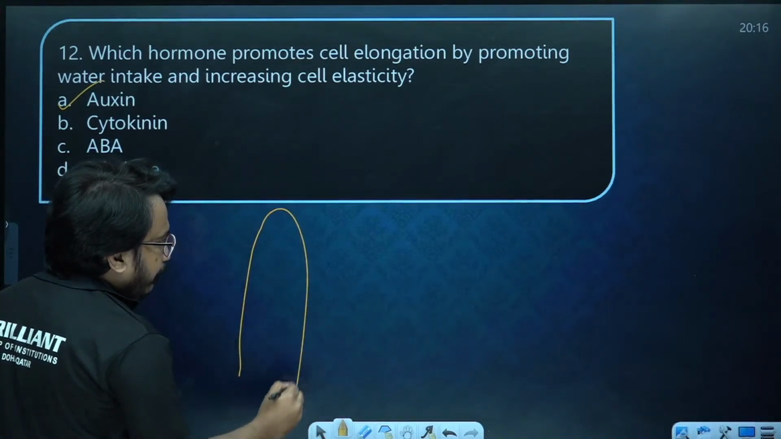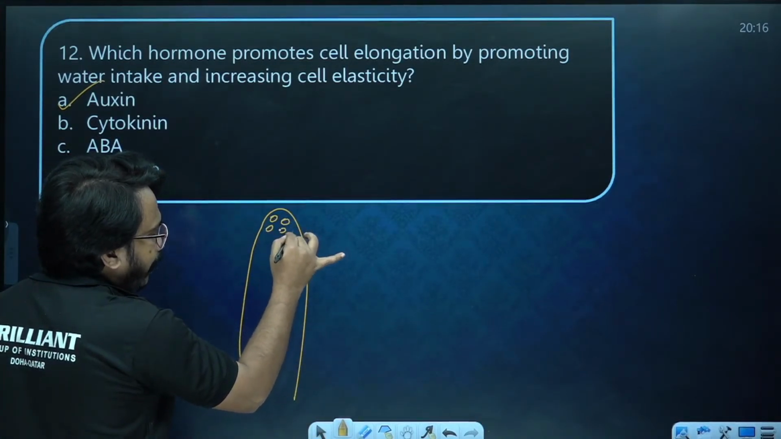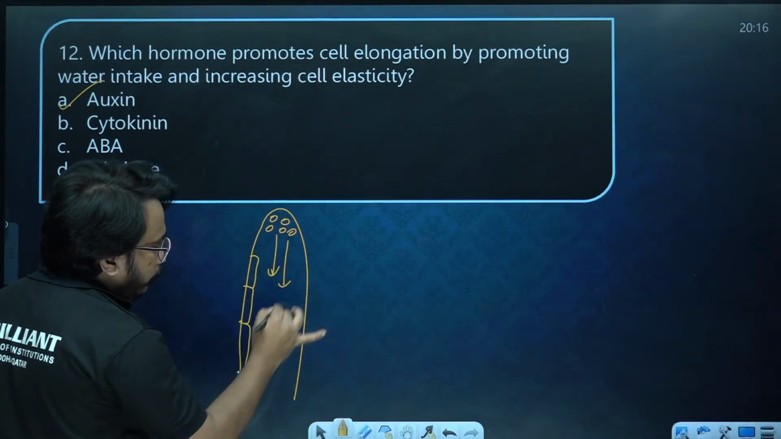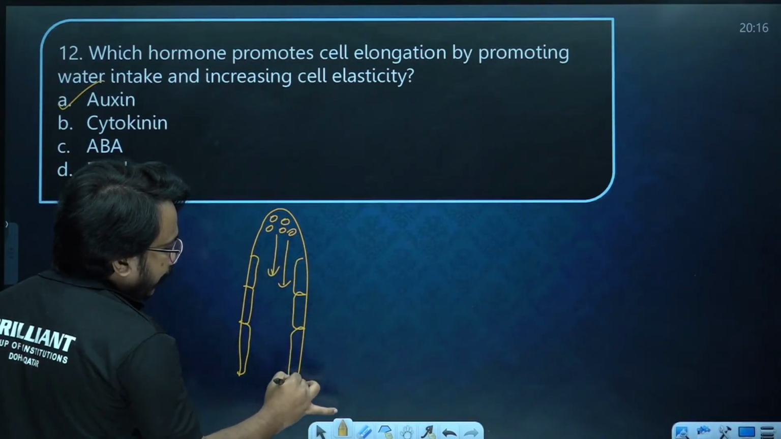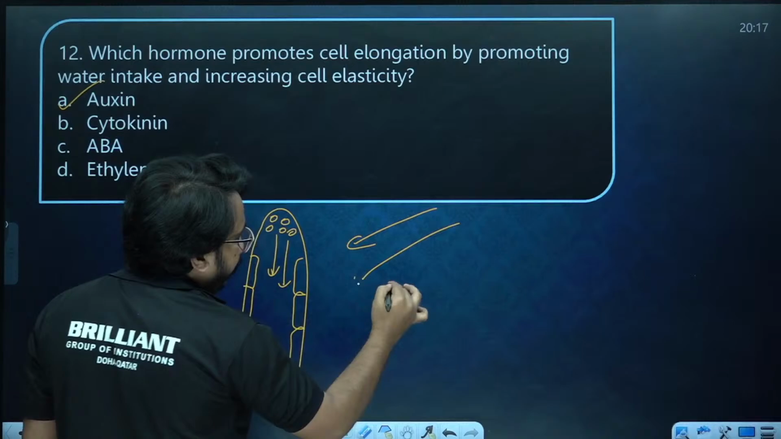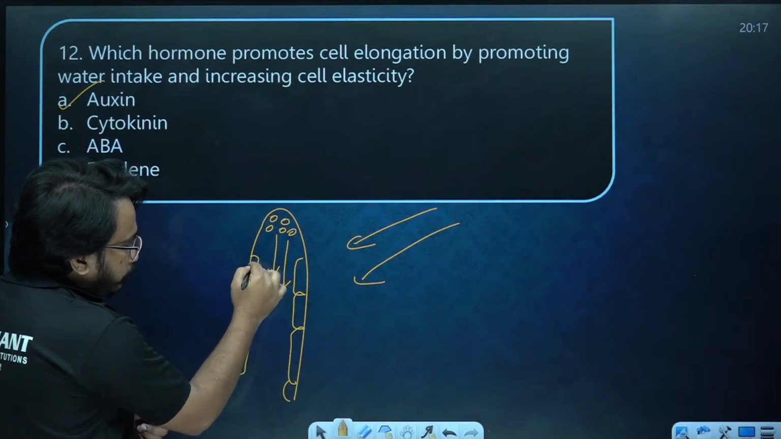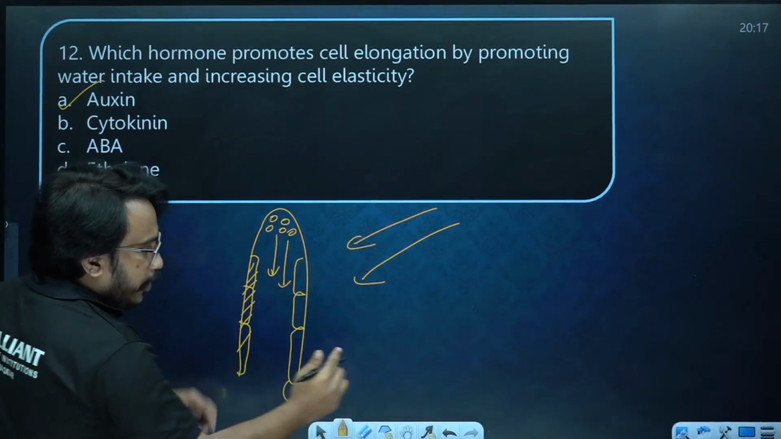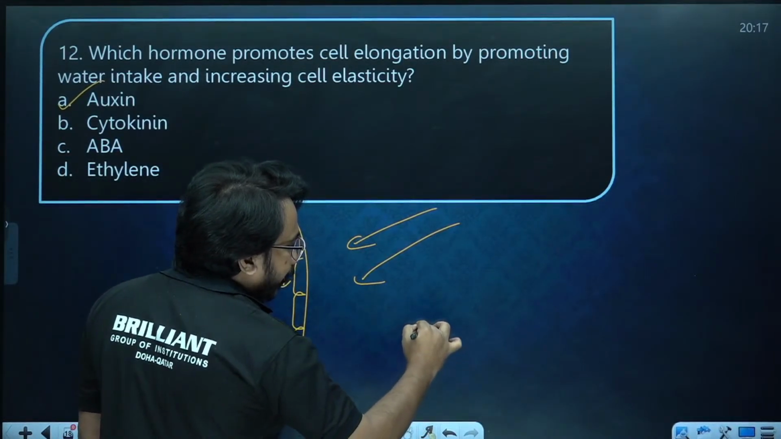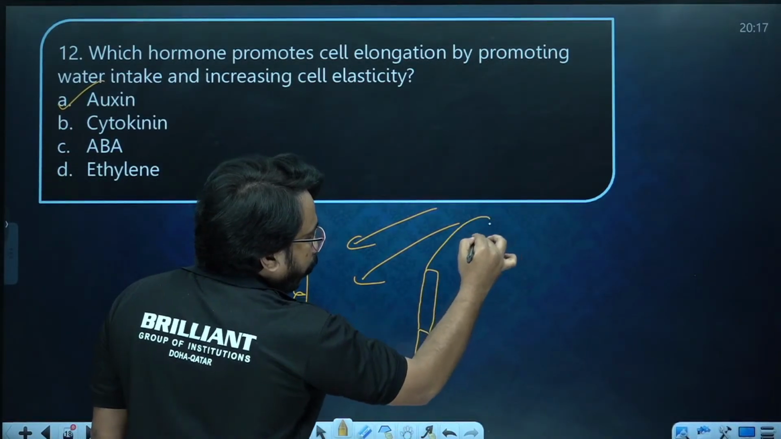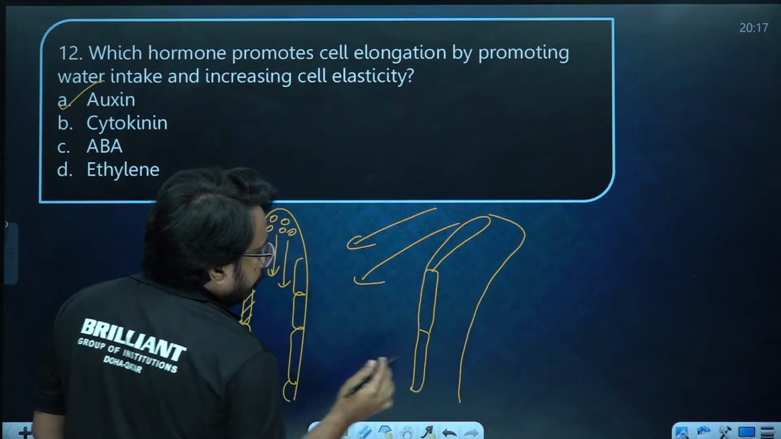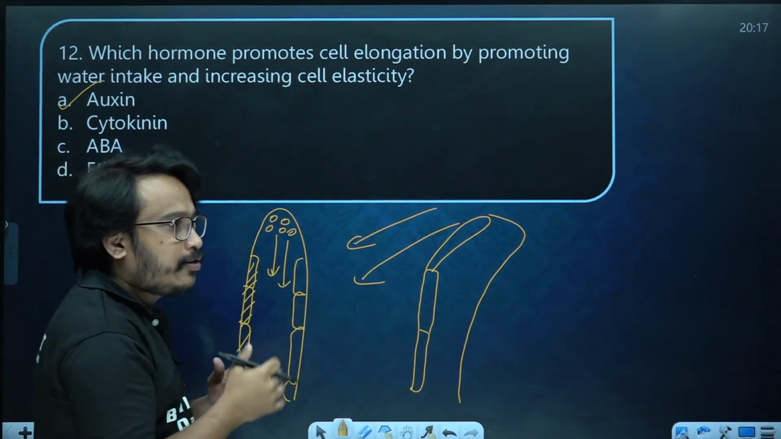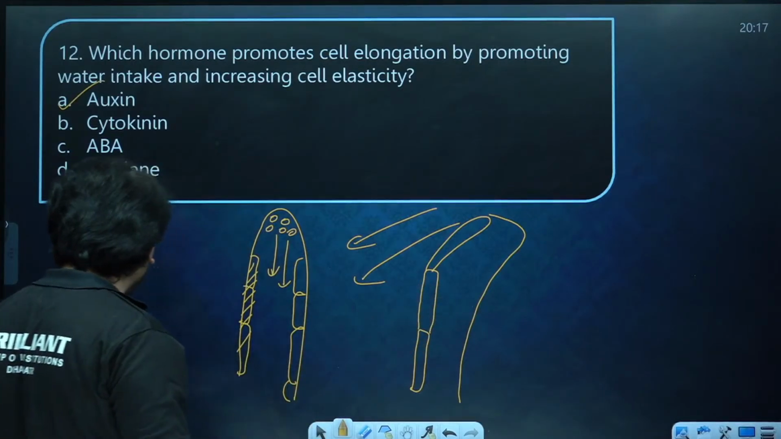So understand, in a plant, auxins are produced at the apex. It will be diffusing downward. When it is diffusing downward, the cells in the shaded region, suppose light is from here, you should understand auxin will come to this shaded region. In the shaded region, the cells will start elongating. So cells in the shaded region, if it is elongating, slowly you can see the plant will start bending towards the direction of light. So cell elongation is done by auxin only. Hope you got it, Abhinav.